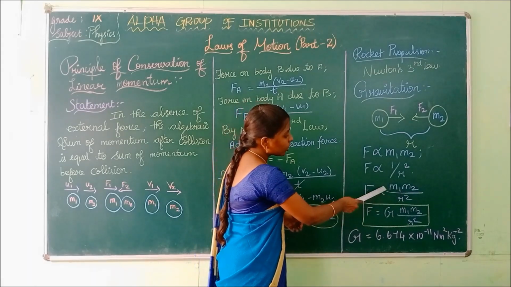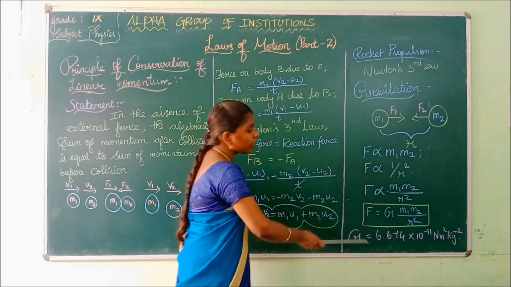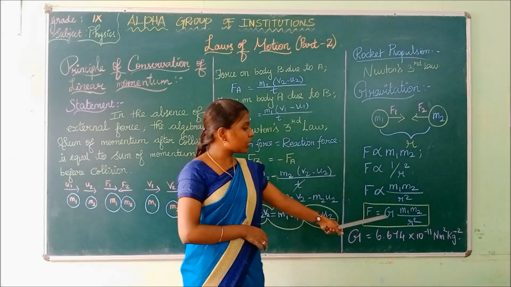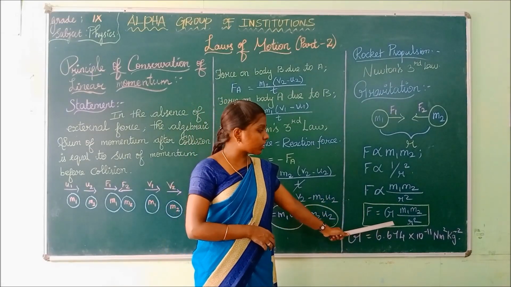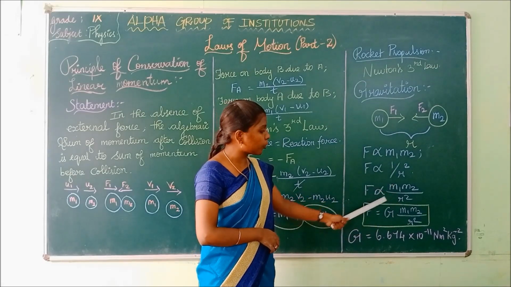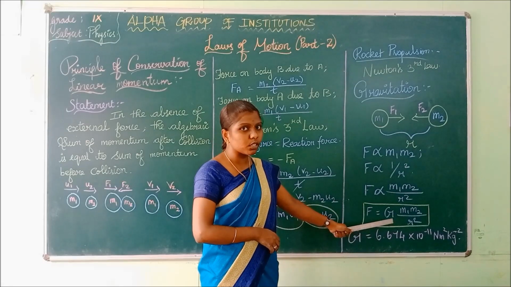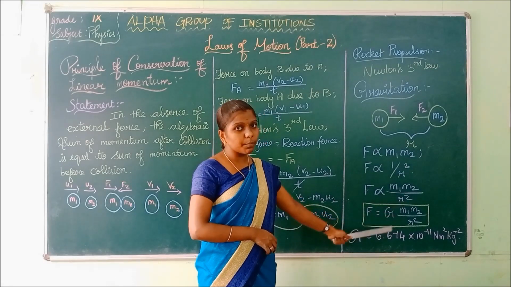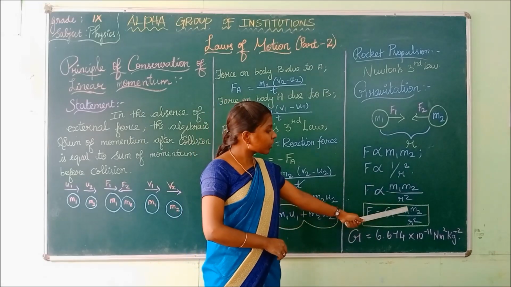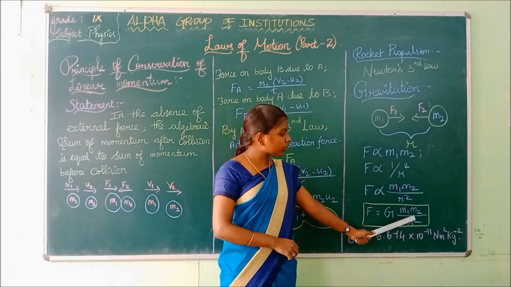To remove this proportionality sign, they are introducing a constant named G, the gravitational constant. F is equal to G m1 m2 divided by r square.